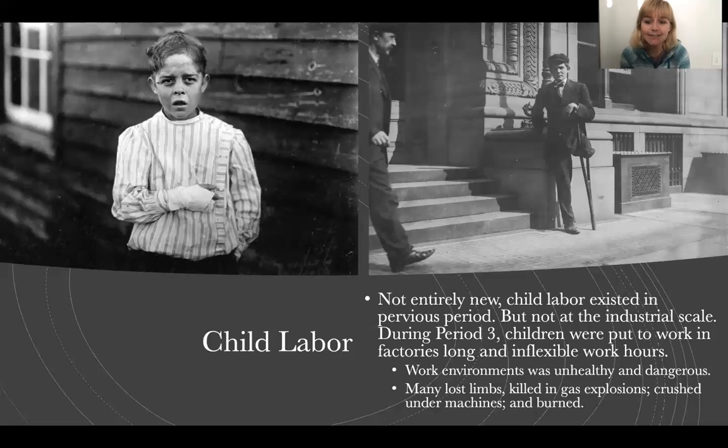Children are killed in gas explosions because of this rampant pollution. They're going to be crushed under machines, and you'll see a lot of children burned in some way. Okay, child labor is not pretty. I know most of you are still working on your AP Lang Florence Kelley rhetorical essay. So think about this when you're writing or reading Florence Kelley's speeches, okay?